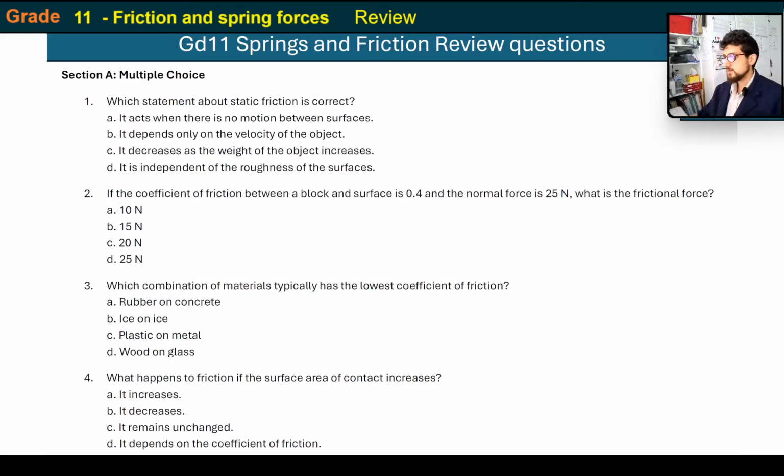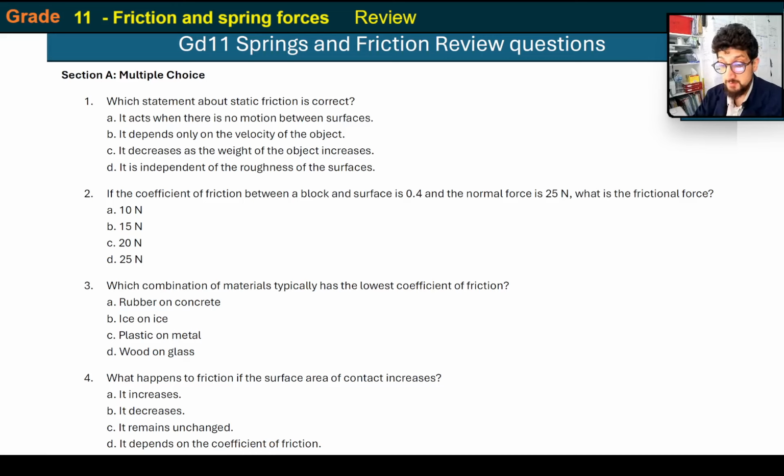Okay, assalamu alaikum. I've been asked by one of my students to do a review on the spring and friction forces, and I've decided I was going to do it. Anything to help my students. Remember what I always say, I can teach you, I can't learn for you. So I will do the review, but please make sure that you've got a pen and paper and a calculator, and let's get learning. Okay, multiple choice questions.